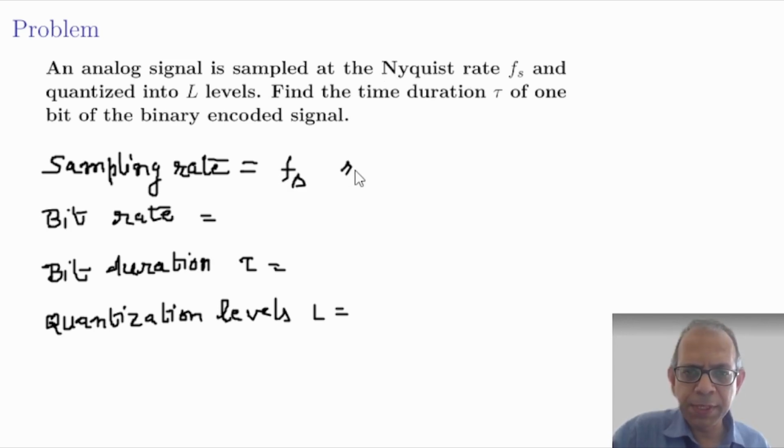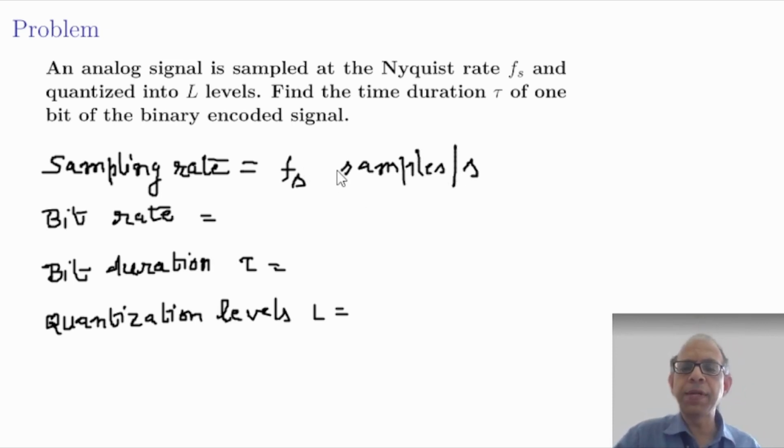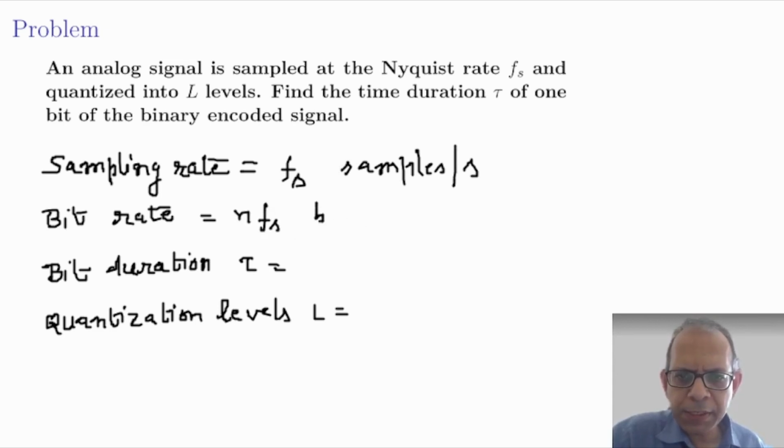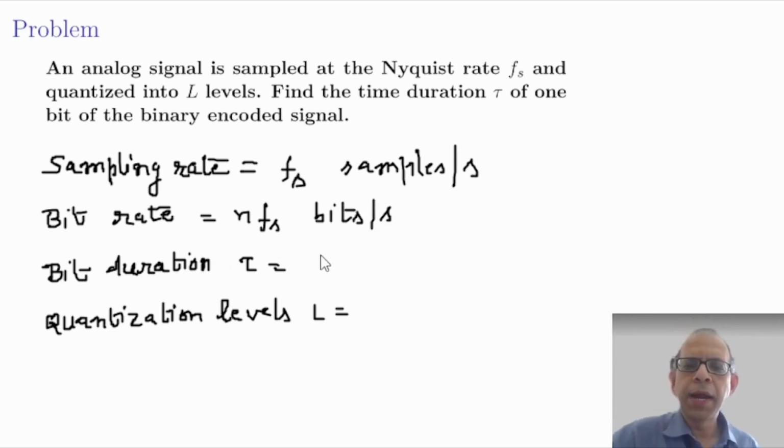So what is given in the problem is the sampling rate, which is equal to fs. So fs samples per second is the sampling rate, and each sample is represented by n bits, say, then the bit rate would be n fs bits per second, and the bit duration tau will be its reciprocal, so it will be 1 by n fs seconds per bit.